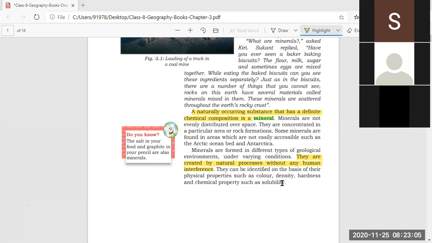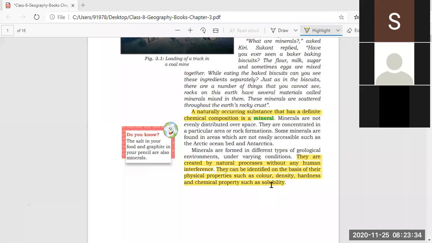They can be identified on the basis of their physical properties such as color, density, hardness, and chemical properties such as solubility. You can underline this: they can be identified. How can we identify a particular mineral? We can identify a particular mineral on the basis of these properties.